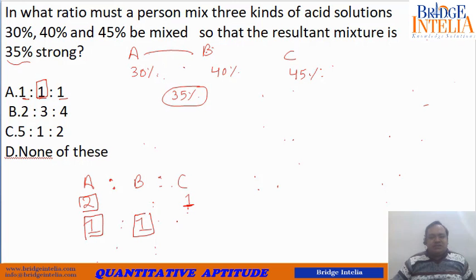So 1 is to 1 is to 1 is not going to work. What about 2 is to 3 is to 4? Look here, B's value is 3. B's value can be equal to 3 if this 1 becomes equal to 3. So if this 1 becomes 3, A will also become 3 to maintain this ratio.